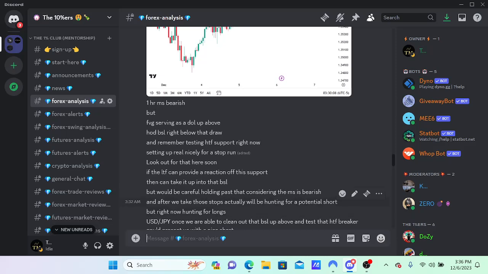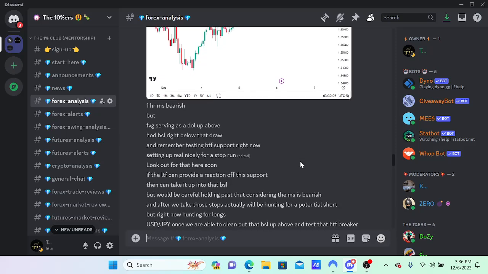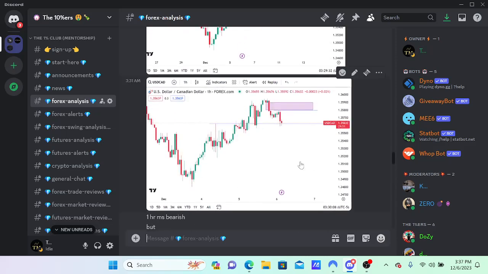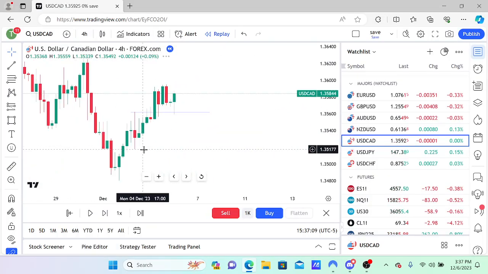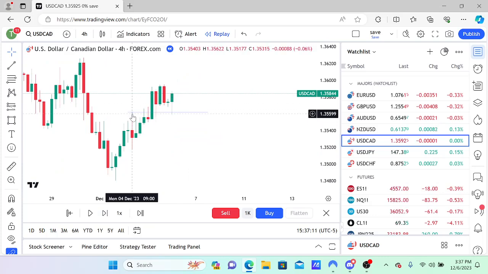And after we take those stops, I'll actually be hunting for a potential short, which played out real nicely later on as well, as you'll see. So that's the thought process. This is our turtle soup right here, guys. It's coming down and it's sailing off into our higher time frame point of interest.